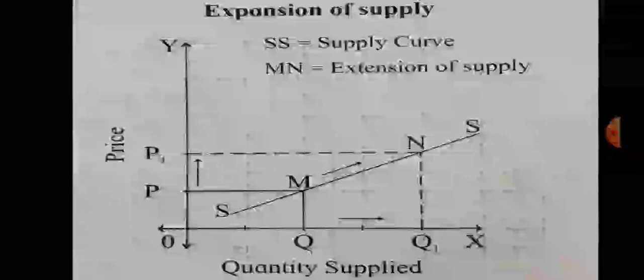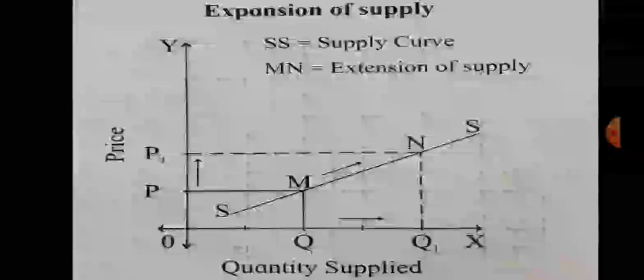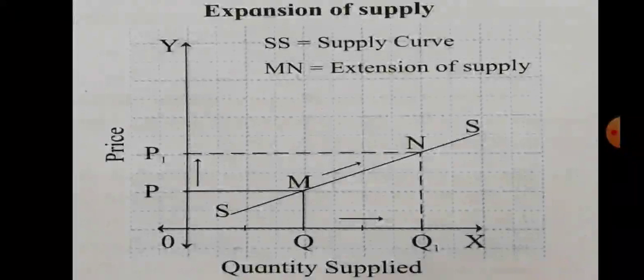At the original price OP, the original quantity supplied is OQ. When price rises from OP to OP1, quantity supplied also rises from OQ to OQ1. So OQ1 is greater than OQ.